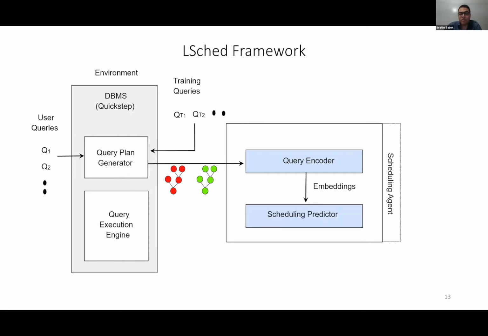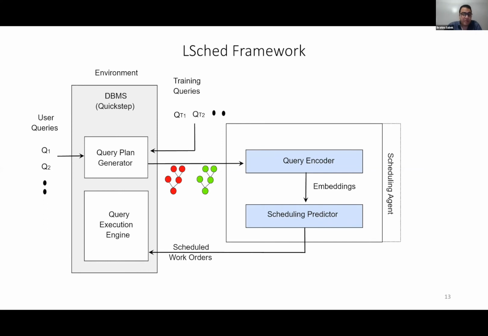And in this case, we generate a set of efficient embeddings that capture the current state of the environment and the execution engine. These embeddings will be further used by the scheduling predictor to schedule the set of work orders that need to be executed to the available execution threads.